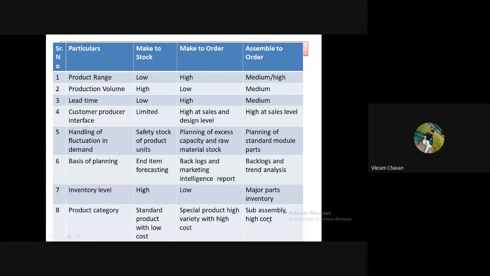Sixth one, basis of planning. Basis means on which basis you are going to plan the production: how much quantity we need to produce, in which month how much quantity we have to produce. That is basis of planning. In one day how much we can produce and how much we have to produce.